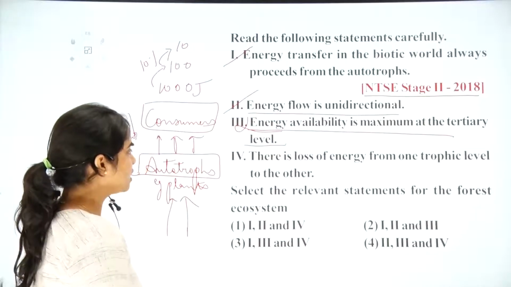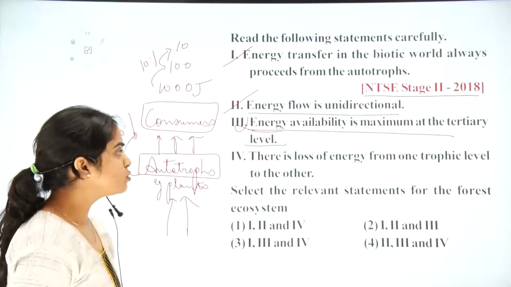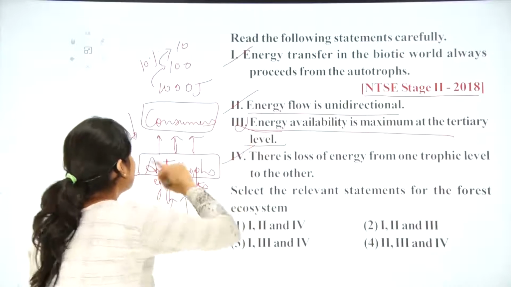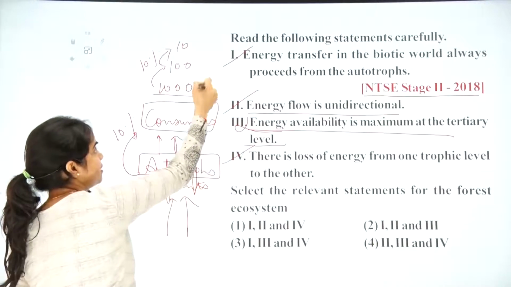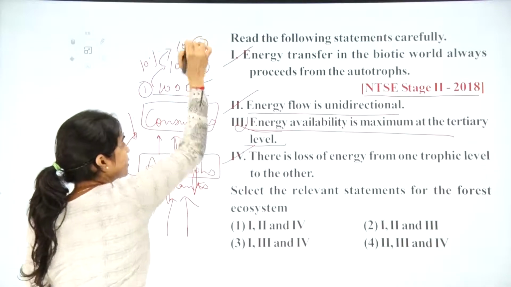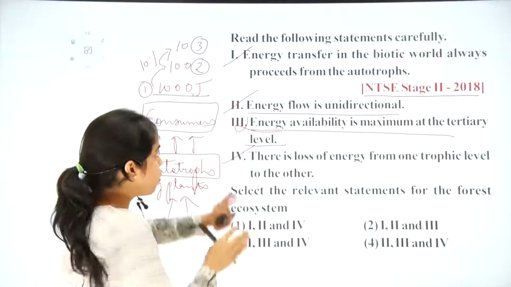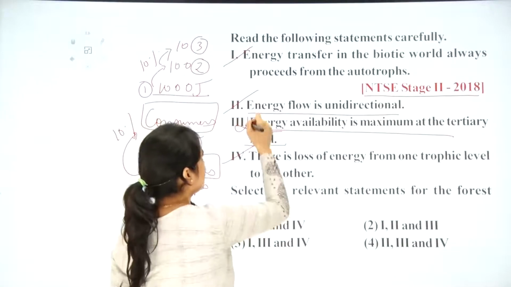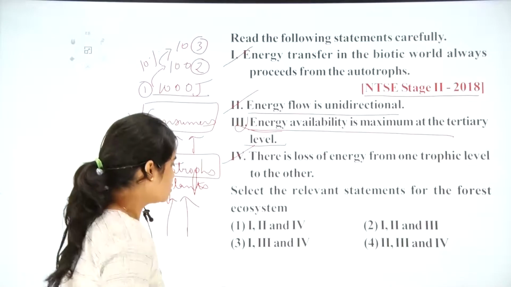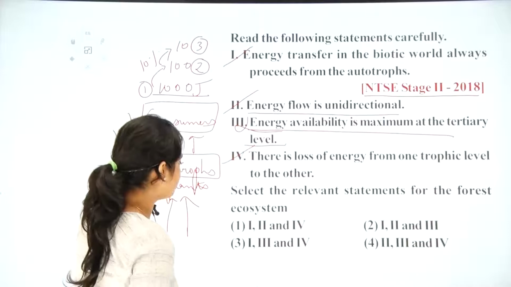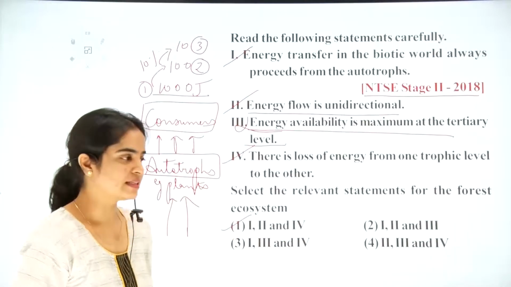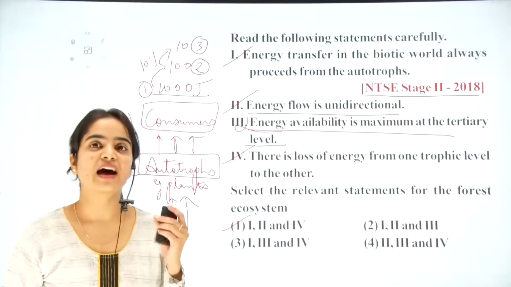Then comes the next statement: there is a loss of energy from one trophic level to another. Correct statement. If I have this energy here at the first level, at the second level the energy is reduced, and at the third level it is reduced even more. So out of the given statements, only the third statement is wrong, or we can say the first, second and fourth statements are correct. So let's have a look at where it is given: first, second and fourth statements. So the answer to the question is the option that says the first, second and fourth statements are correct.